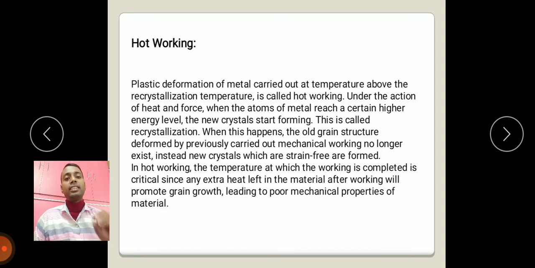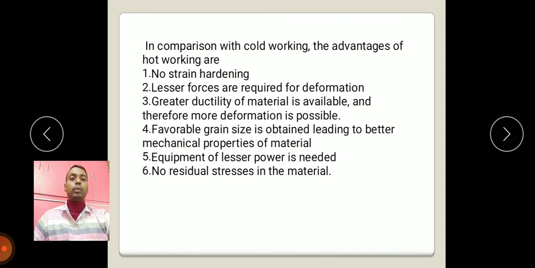In hot working, the temperature at which the working is completed is critical, since any extra heat left in the material after working will promote grain growth, leading to poor mechanical properties of the metal. What are the advantages compared to cold working? No strain hardening, lesser force is required, greater ductility of material is available, favorable grain size is obtained, leading to better mechanical properties of the material, equipment of lesser power is required, no residual stress generated in the material.